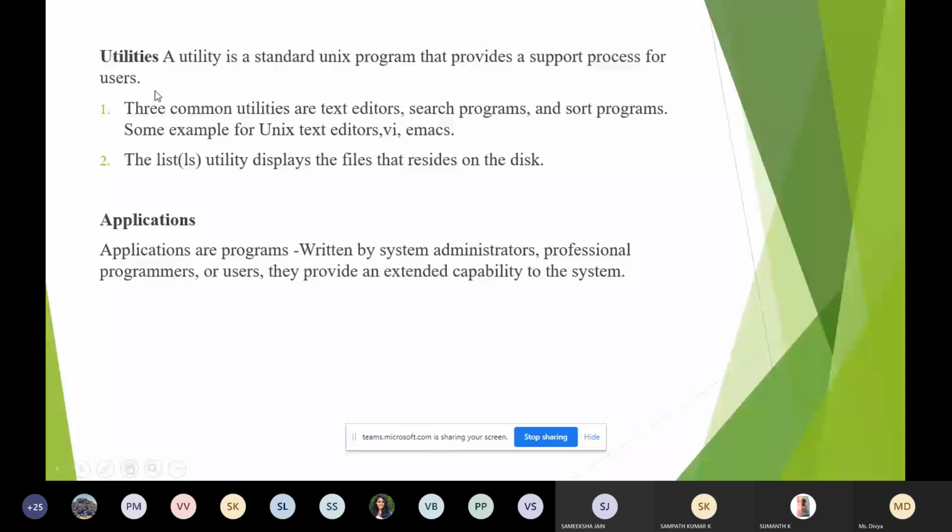And next, coming to the applications. Applications are programs that we will not be using. They are written by the system administrators, and professional programmers make use of these application programs. They are the extended capability of the system. So for us, we will not be using application programs while running the commands. This utility is very important. Utilities will have all the files, all the editors, which are helpful for executing the commands.